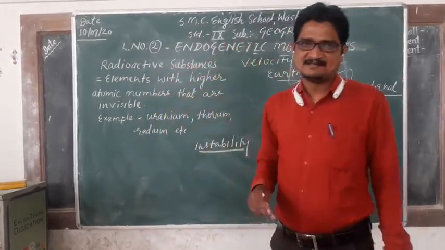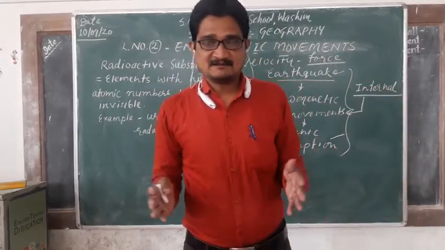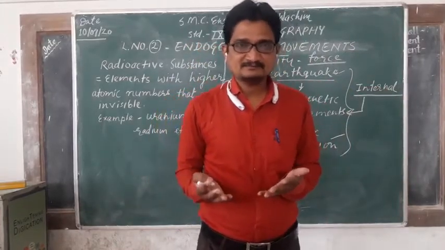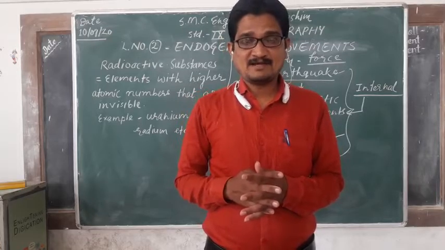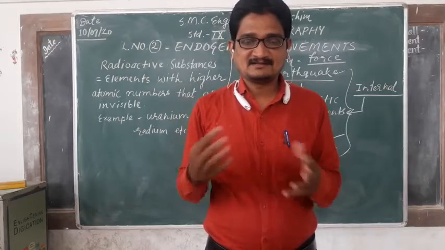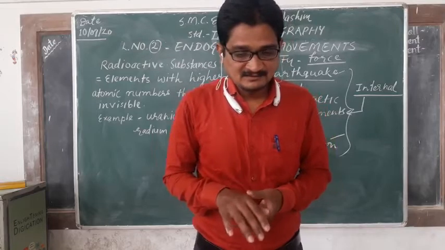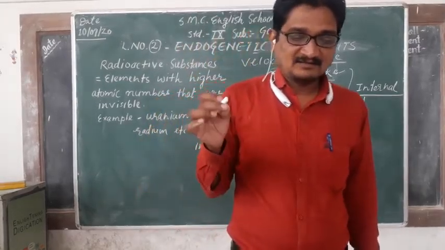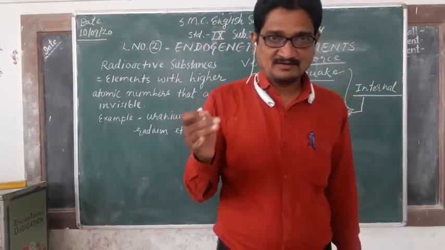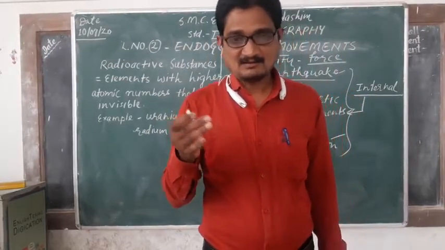Instability means not stable. It is moving because of some radioactive energies under the surface of the earth. So because of the instability of the interior of the earth, earthquakes and volcanoes occur.